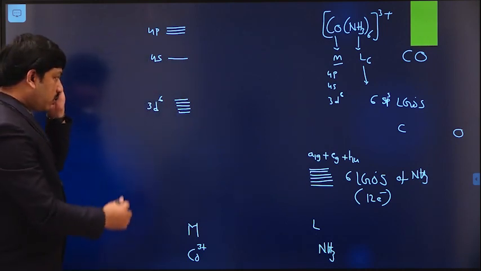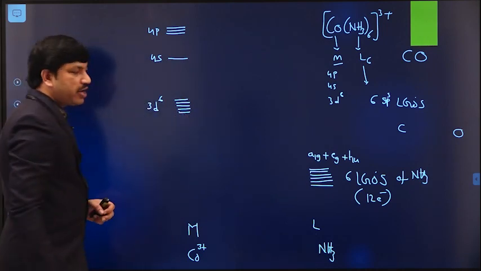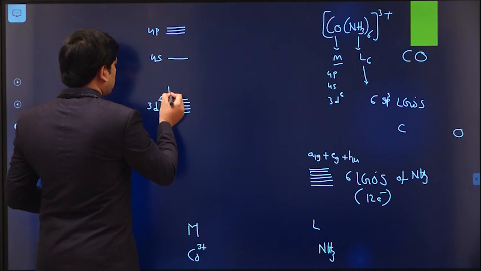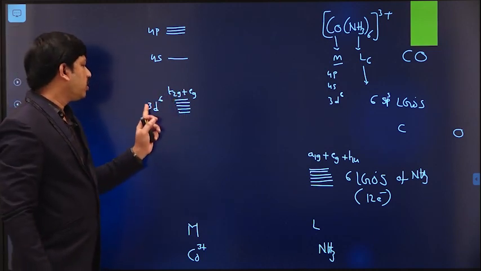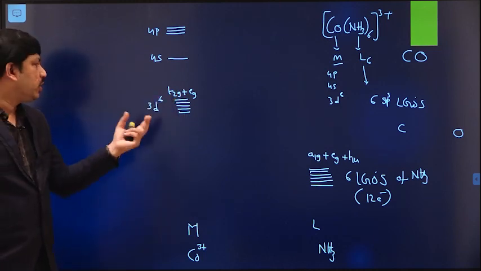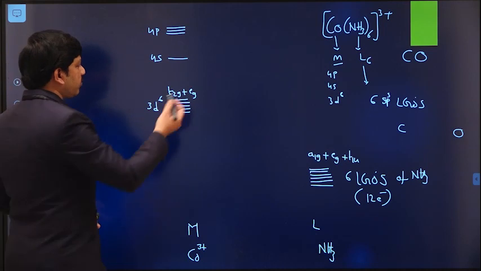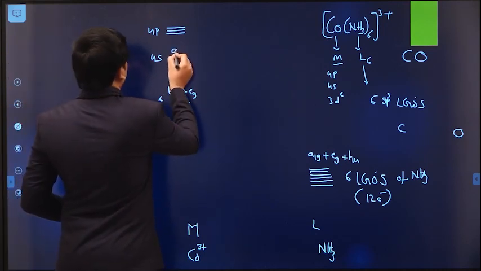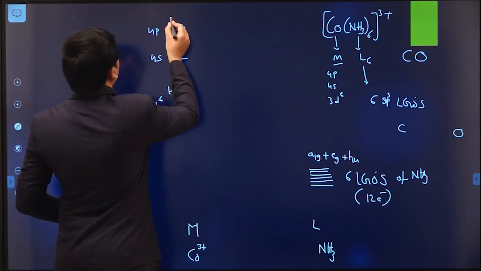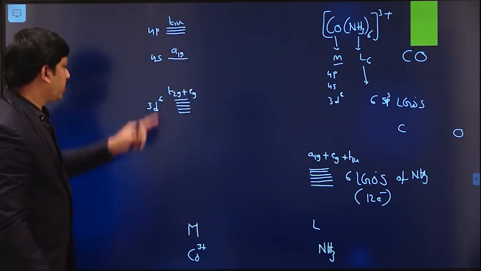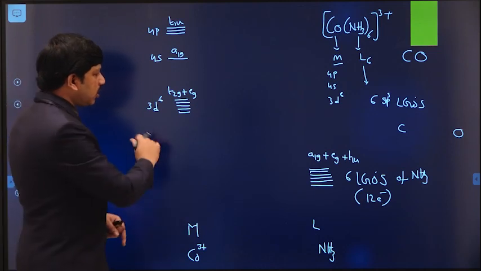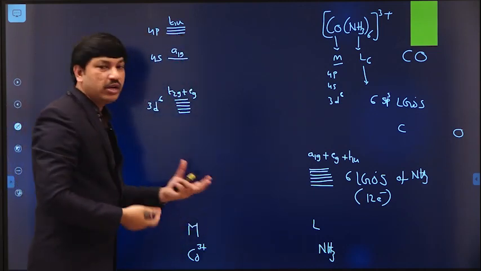Now, what are the symmetries of the 3d orbitals? T2g plus Eg. According to symmetry group theory, d orbitals transform into T2g and Eg type orbitals, 4s has A1g symmetry, and 4p has T1u symmetry, like this. Okay. Now we have to see the linear combination between them.